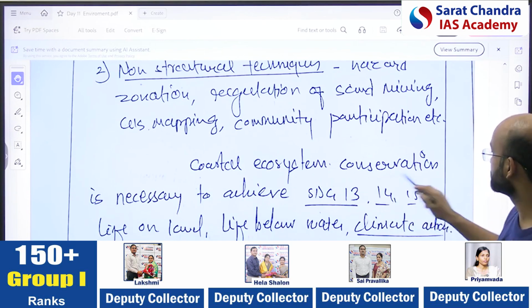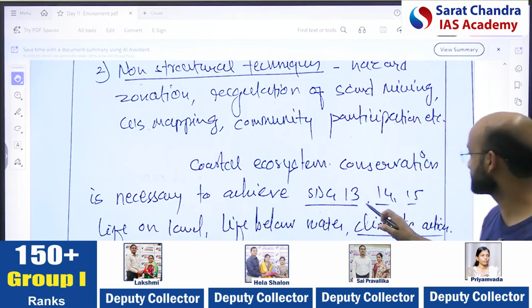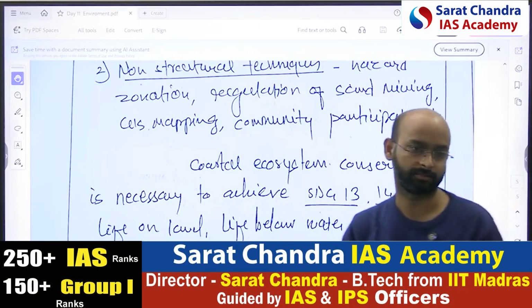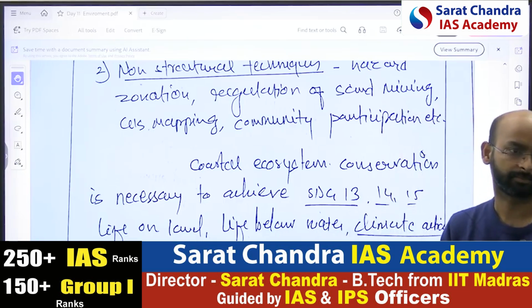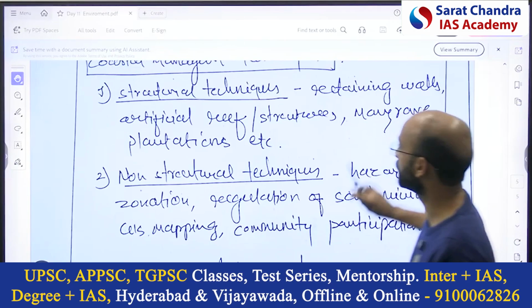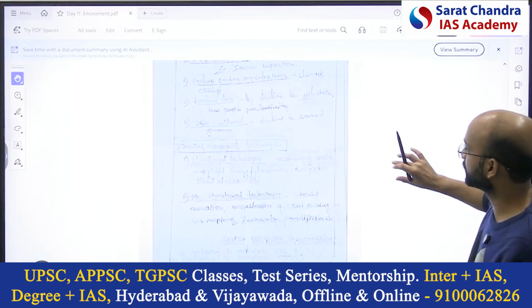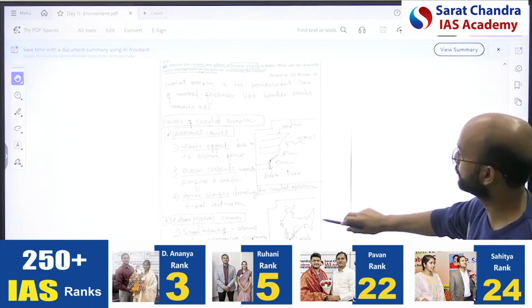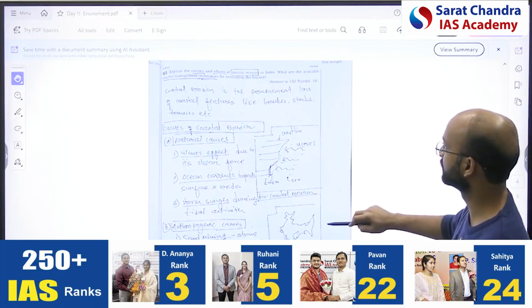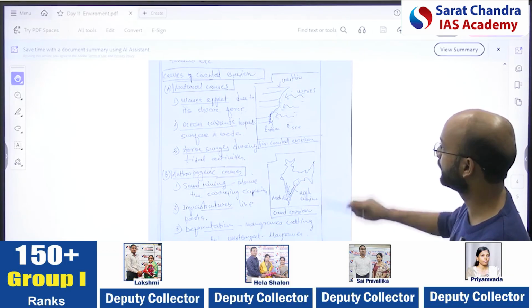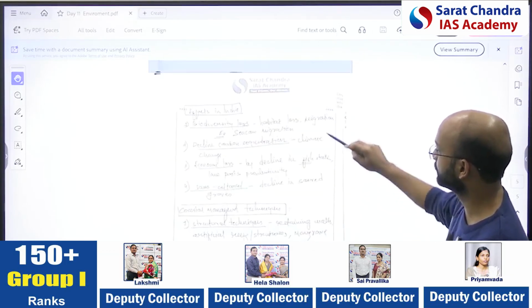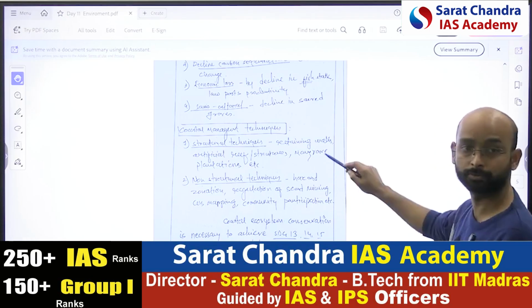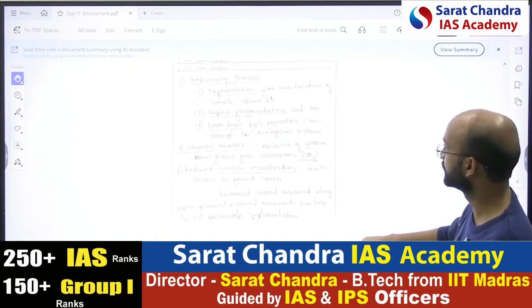Then coastal ecosystem conservation is necessary to achieve SDG 13, 14, 15: life on land, life below water, and climate action, linking with the SDG. As we know, GS-3 is the most common, so for the conclusion what can we use? SDG. So here you could have used the SDG. Now see the structure. Here one diagram is there, well defined, and the presented points. Here also effect, management, conclusion.